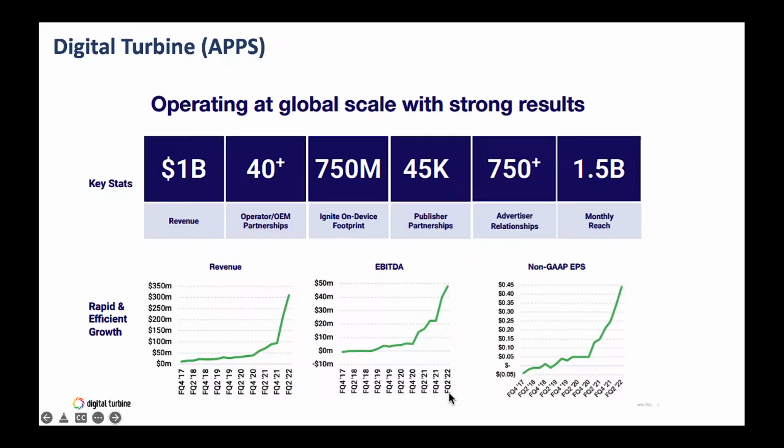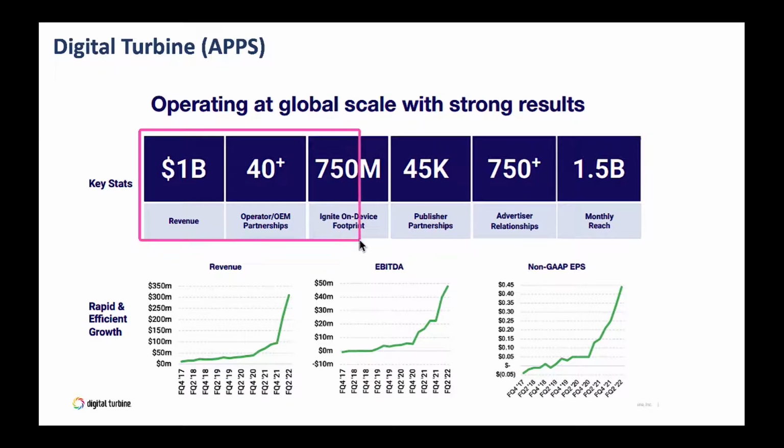All right, now let's jump in here and look at Digital Turbine in a little more detail. Look, from a key stat perspective, they are doing pretty well from a revenue perspective. $1 billion, that's great. And they got 40 plus operators here. Think about companies like AT&T, Vodafone, and so on and so forth. A lot of these operators are using Digital Turbine for their digital advertising needs.